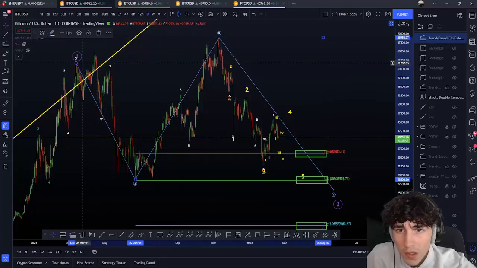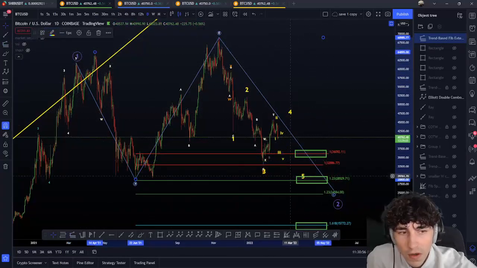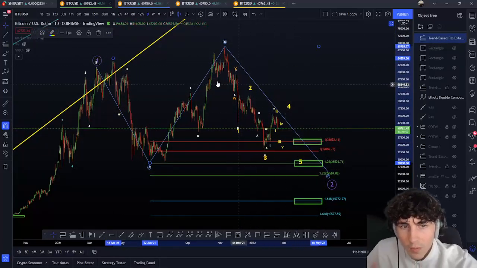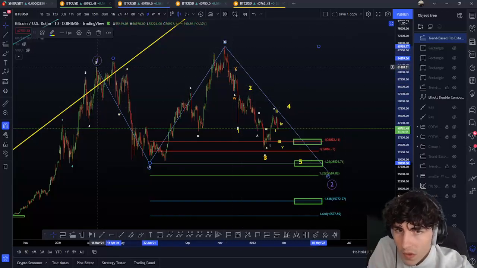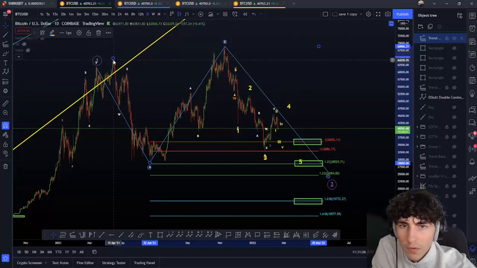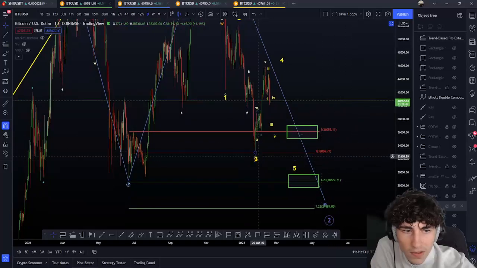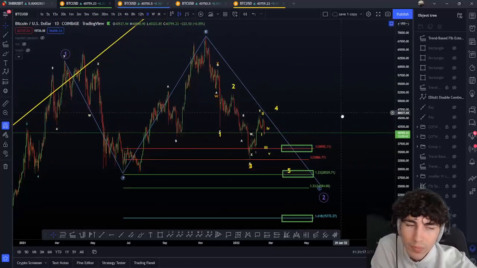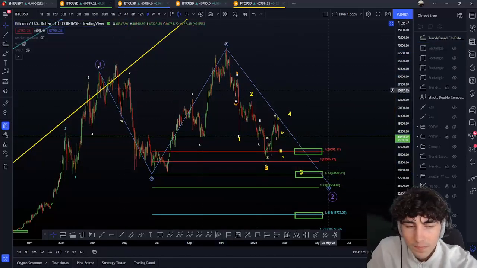Now there is also a possibility that we have done the top here. In that case, targets are going to be a bit more down here. So two possible ways to place your extension tool here, okay? I prefer the previous one, but the premise is a lot of people are going to use that top here as a reference. So that's some target also to be aware of. And we almost exactly tapped the 100% here of the C. So that's something to be aware of also, to place it like that, okay?